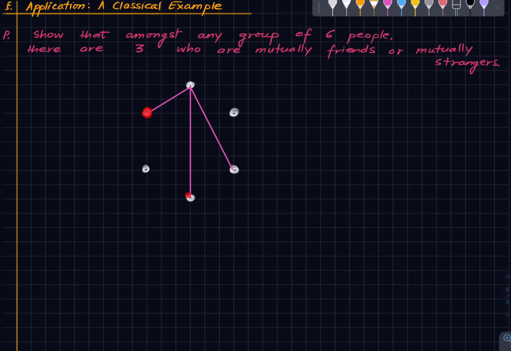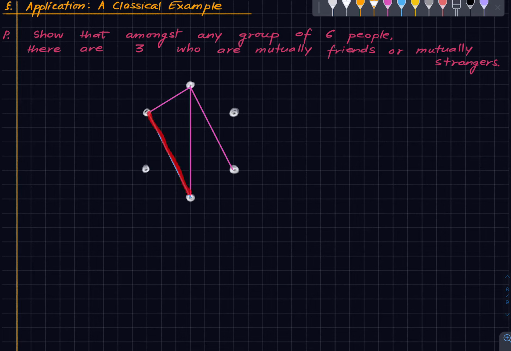Suppose they were also mutually strangers. Then this would also be pink. And hence we would have a triangle, all of whose edges are pink. And hence these 3 people would be mutually strangers. So this edge cannot be pink because, or rather I should say, if this edge were pink, then we are done. So in the adverse case, this edge must be blue. So I'm using red and pink interchangeably, sorry about that.